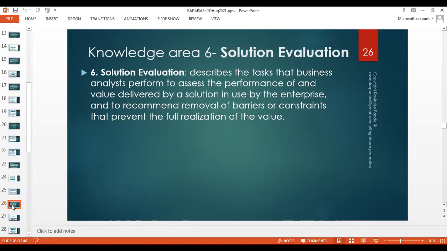And this is why we have a sixth knowledge area, solution evaluation. How do we achieve it? Well, we help testers and validators make sure that whatever we check, test, and validate is in line with the business. This is what we call test cases. We're going to learn about test cases in the test management scenario in project management. So how do you test it?